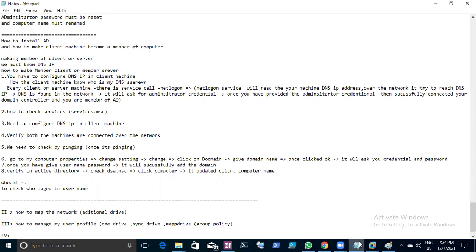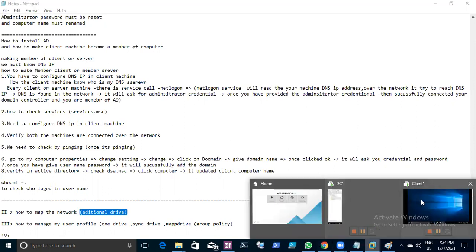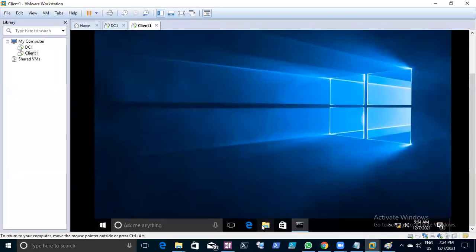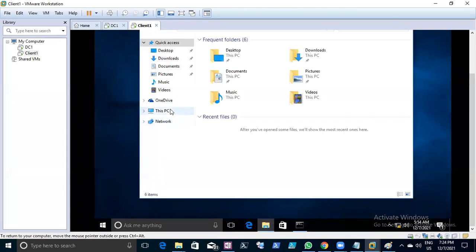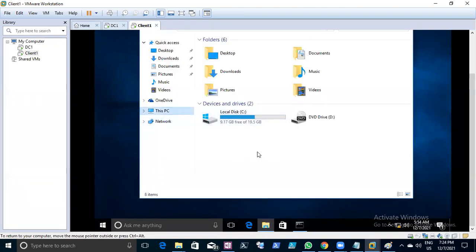Now you can see that everything is taken care of centrally, right? As of now, when the user Ramya logs in and goes to their folder, you don't see any additional drive here, right? Additional drive. Now, how do you manage it?